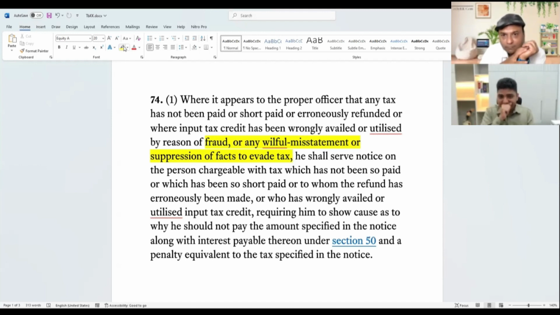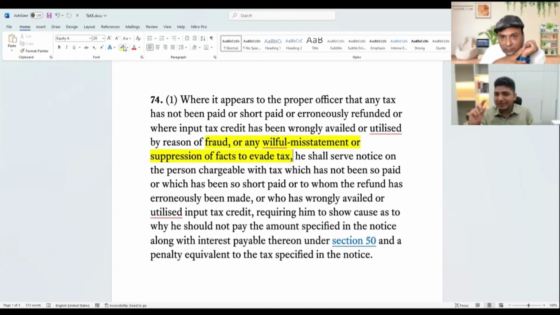Now comes the question: if I have committed fraud, then that itself is with an intention. There cannot be a fraud without intention to evade payment of tax. So that is a separate class altogether. But then comes the question of willful misstatement. When I make a willful misstatement, should that willful misstatement be with an intention to evade tax, or is any willful misstatement covered under 74? Any willful misstatement, because the word is itself willful. Therefore the intent to evade tax is already there in willful misstatement.